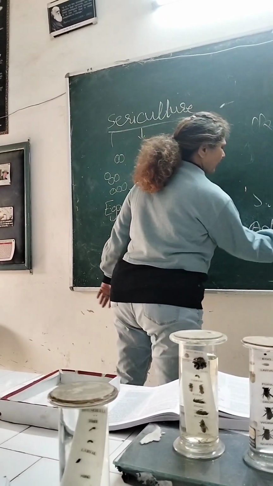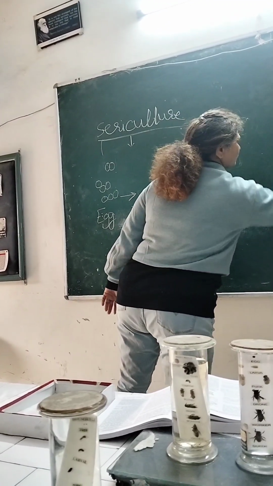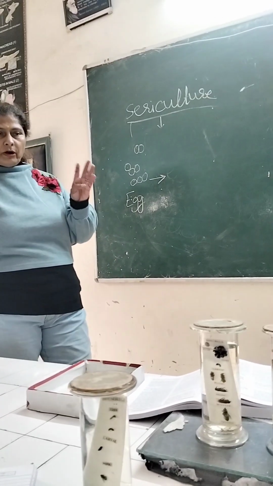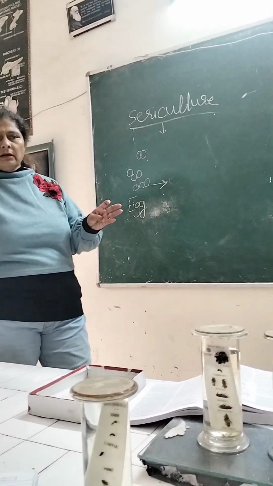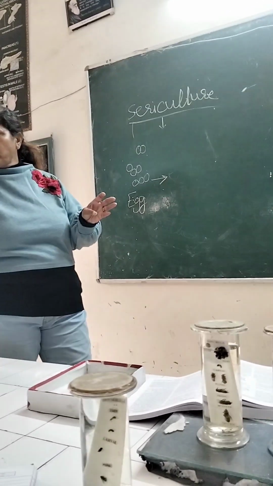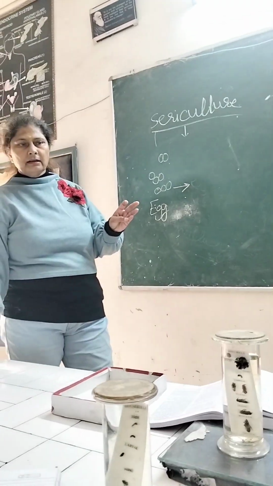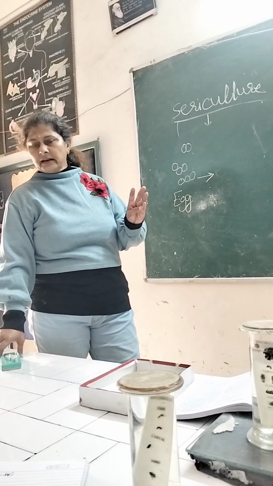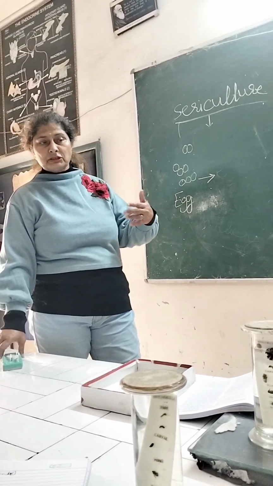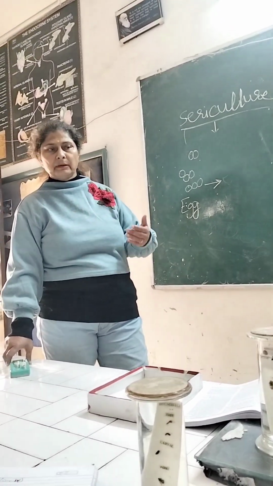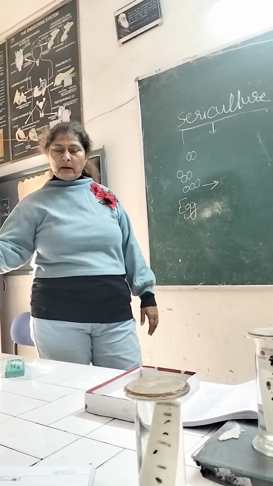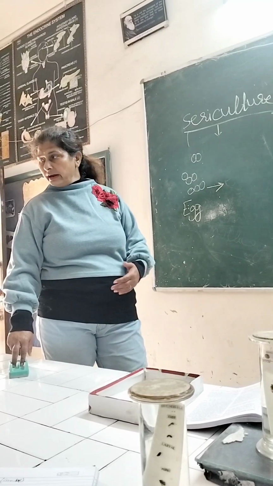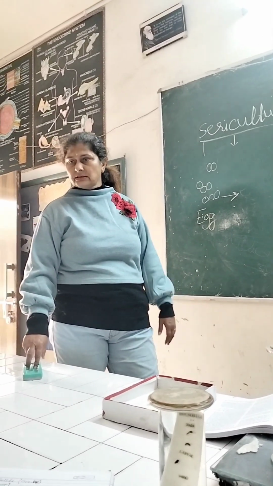So we should have three parts of this. One is the quality of mulberry, a huge number of mulberry. Secondly, caterpillar rearing. Rearing means domesticated. There are so many silkworms reared in the villages.